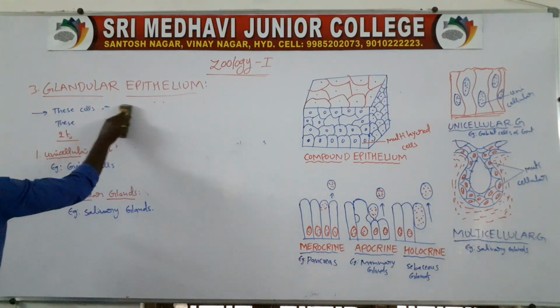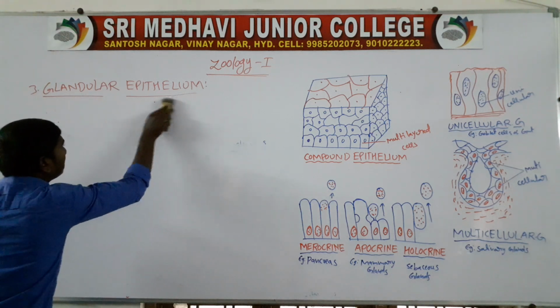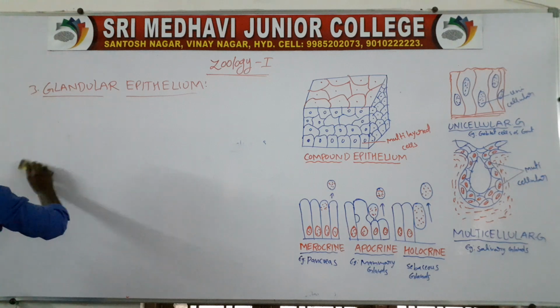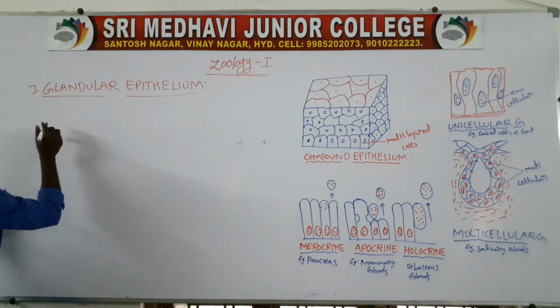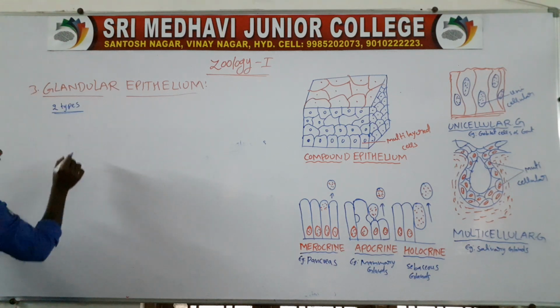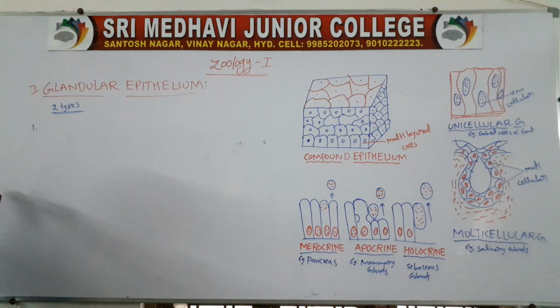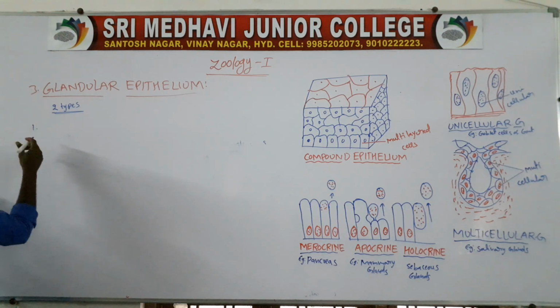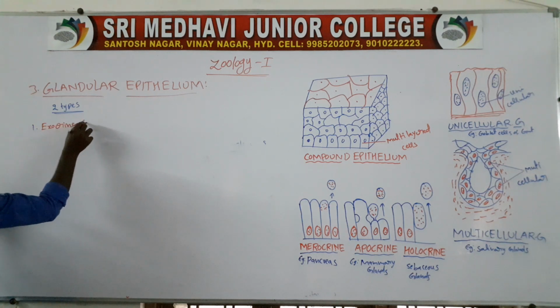Next one, based on the secretion, based on what they release, the glands are of two types. One is exocrine glands.